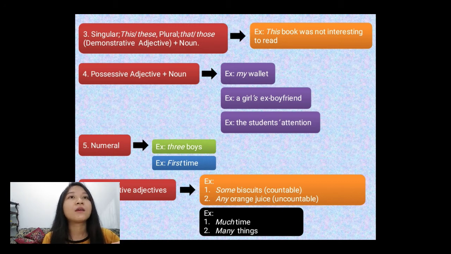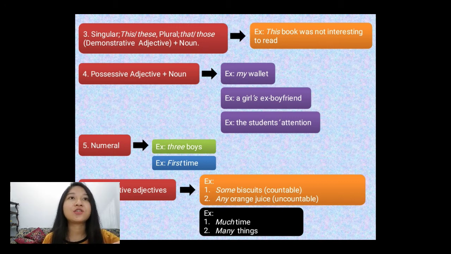Next, the sixth, quantitative adjectives. It is intended to explain the number of things like some, any, much, many, and stuff like that. Some and any mean a certain number or amount. They are used with plural or uncountable nouns, such as some biscuits, it is countable. Any oranges, it is uncountable.